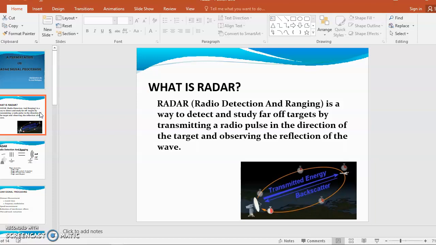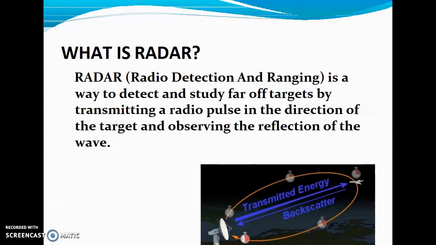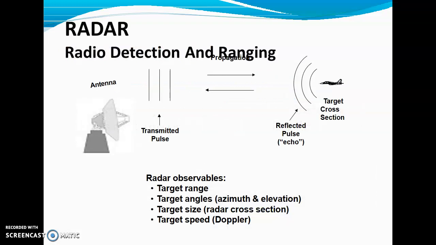Firstly, we'll discuss what is radar. Radar is basically radio detection and ranging, and it is used to detect and range targets. In this diagram, we can easily visualize that we are using a transmitting antenna, by which we transmit energy towards a target, and it is reflected by the target and comes back. The echo signal coming back towards the transmitting antenna is known as the backscatter signal. So let's see it elaborately in the next slide.